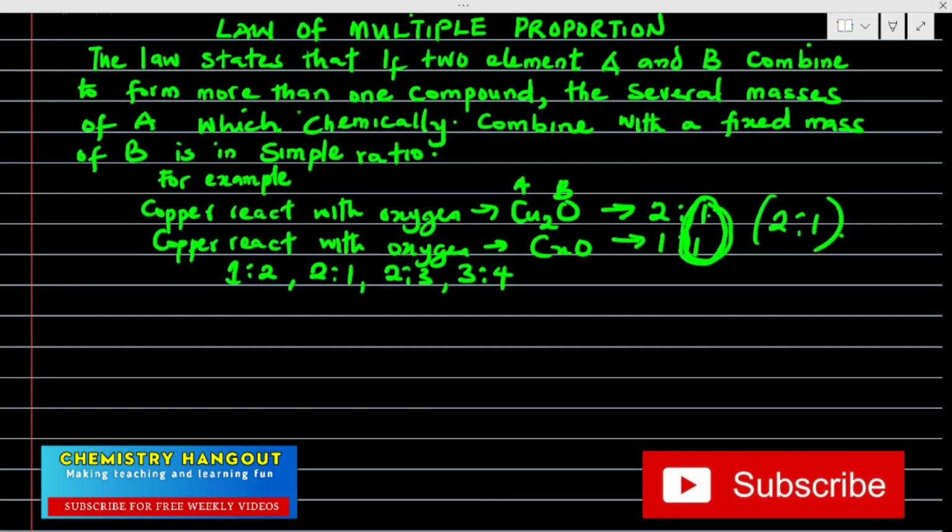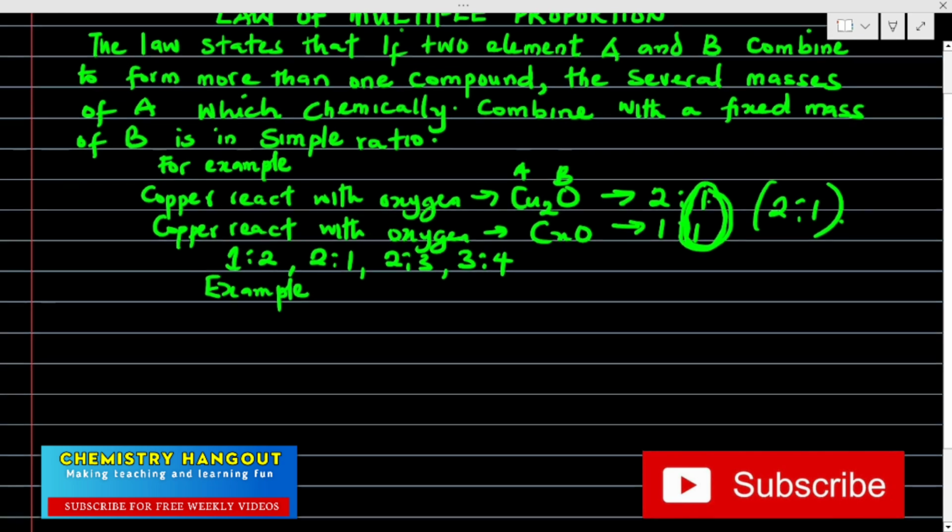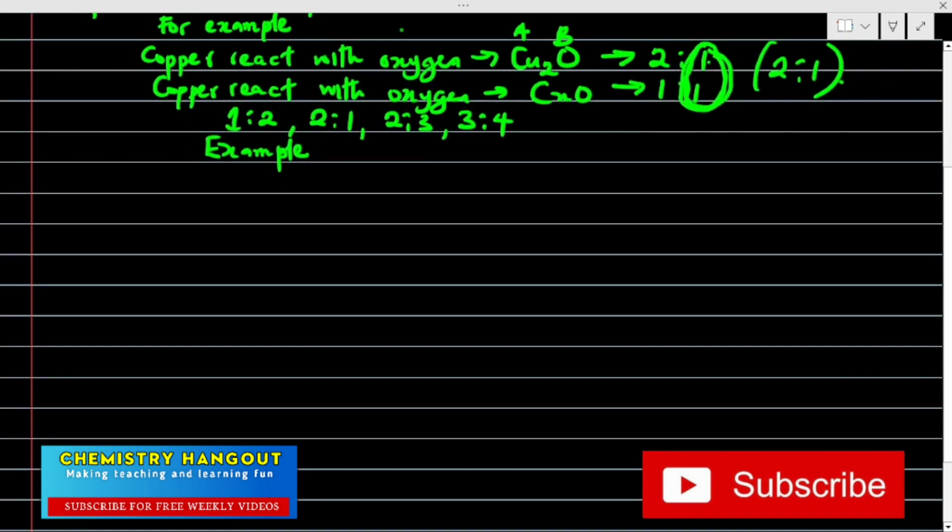Let's take examples of questions under law of multiple proportion. Let me give this example. I'm still going to give another assignment like I used to do, just to test your hand on all those things if you really understand. So example 1, let me write example 1.